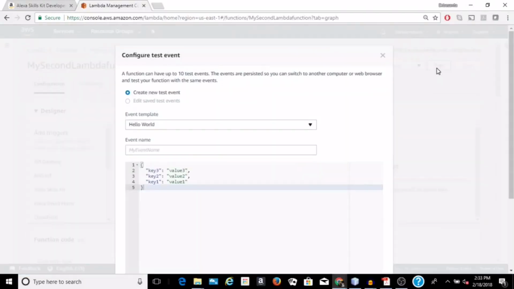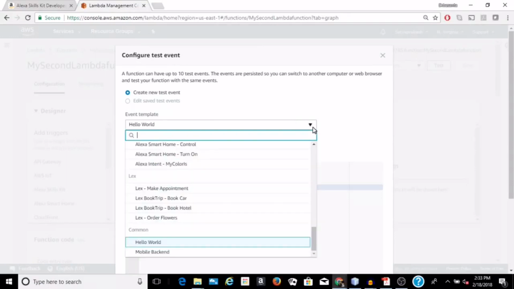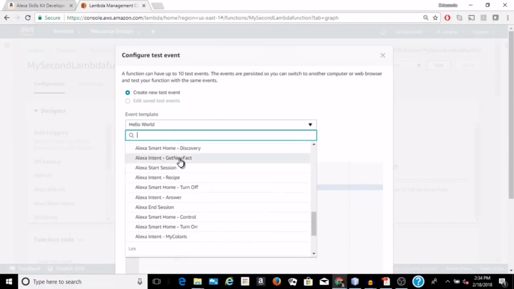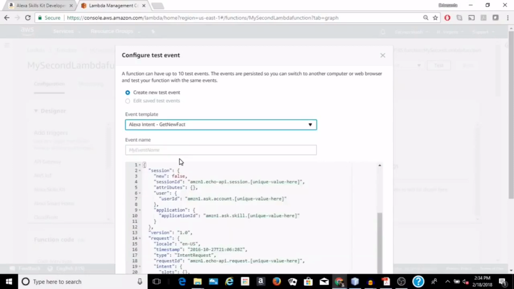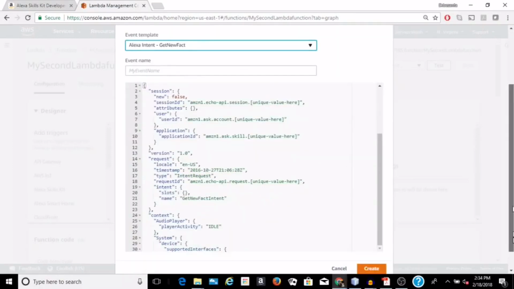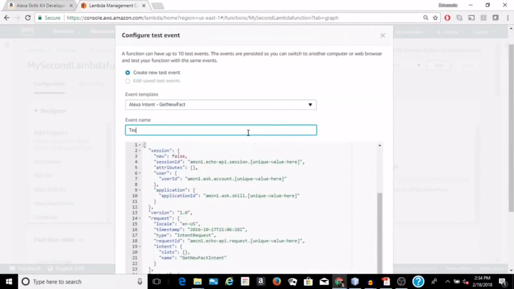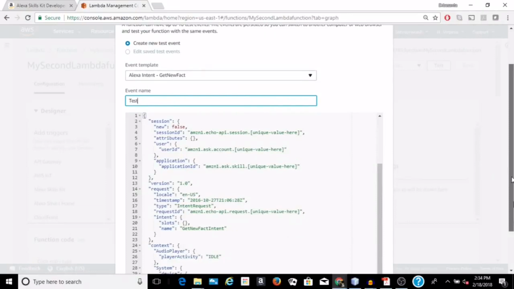Click on test. Here we have to select one event template. As this is a fact-based skill developed for Alexa skills, we can select Alexa intent get new fact. Give a name to the test event and click on create.